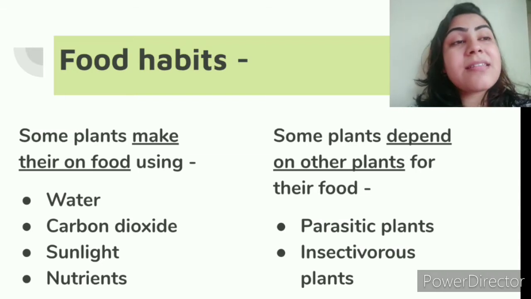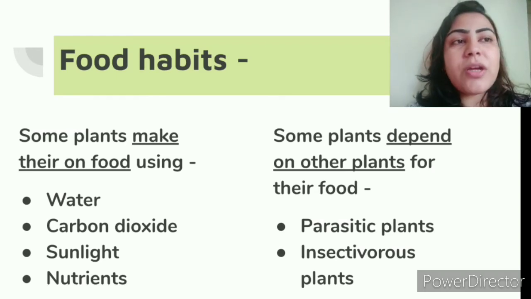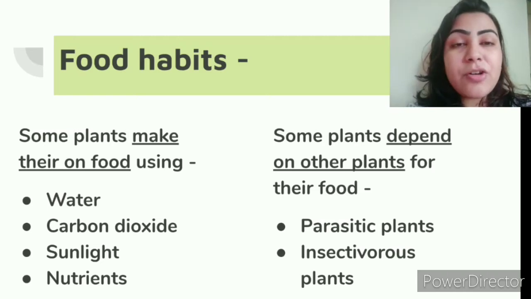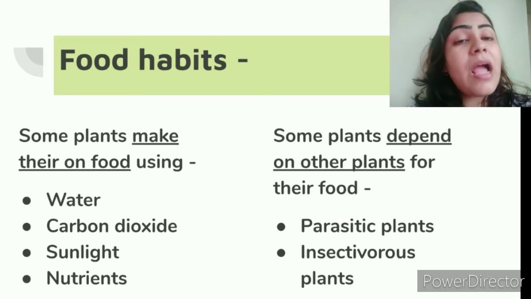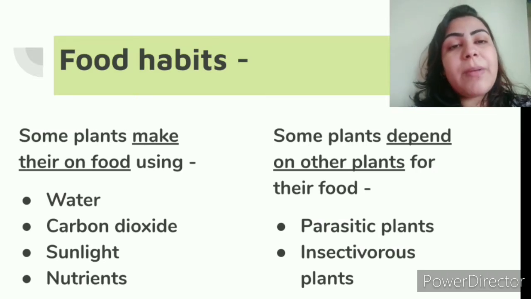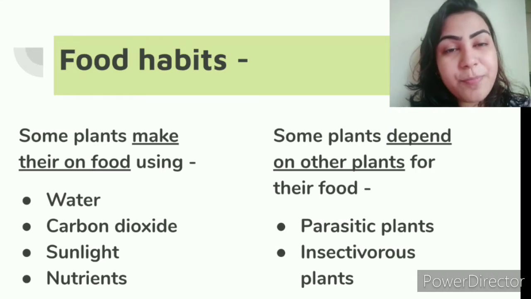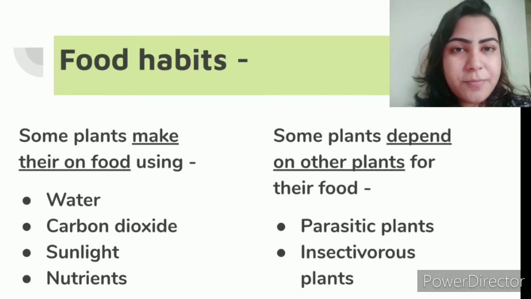The sunlight acts as the fire. The fire basically gives heat, and sunlight also gives heat to the plant to make their own food. The water and the carbon dioxide, you can take as the vegetables. And the roots of the plants take up nutrients from the soil, and you can take these nutrients as the spices in the vegetable. The salt, the turmeric and all those different spices that our mothers use. The nutrients are those spices which help the food to get cooked.